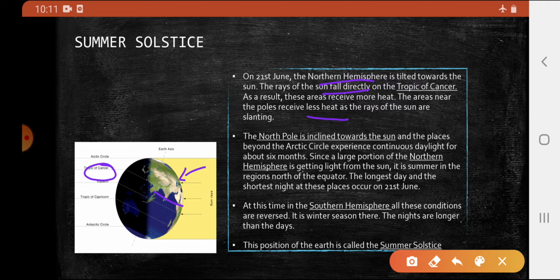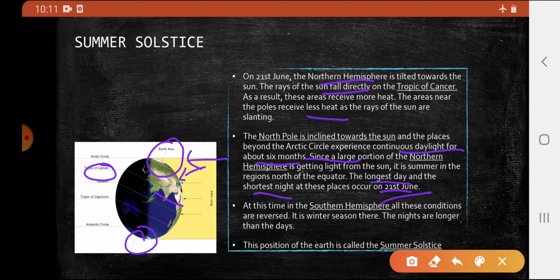The North Pole is inclined towards the Sun, and the places beyond the Arctic Circle experience continuous daylight for 6 months. So in this summer solstice, the North Pole is inclined towards the Sun, and the South Pole is away from the Sun. The longest day and shortest night occur on 21st June in the northern hemisphere.